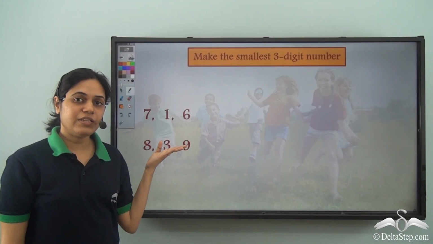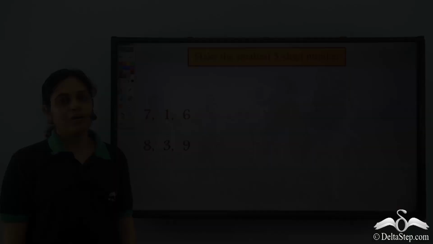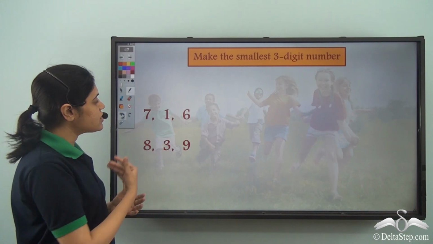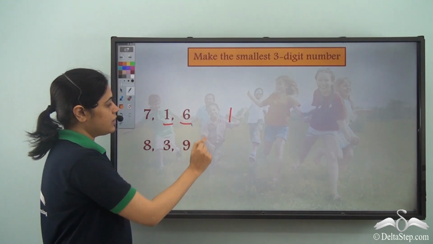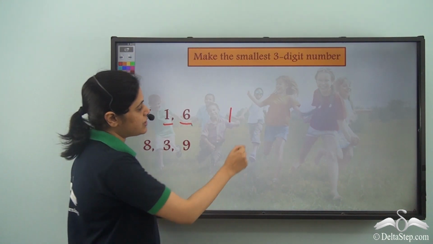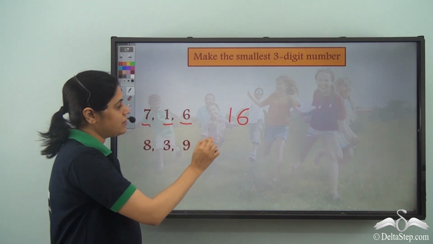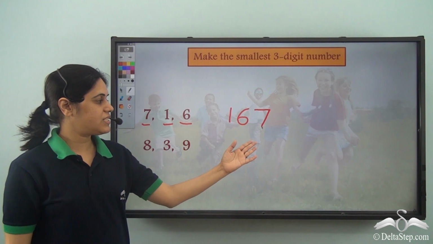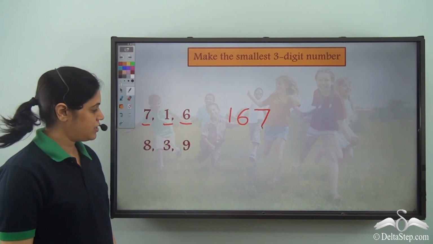Now we need to make the smallest 3-digit numbers. So how do we make it? I need to arrange the digits in ascending order. So which is the smallest? 1. So I write 1 here. Then I have 6. So I write 6. And then I have 7. So I write 7. So 167 is the smallest 3-digit number we can frame using these.